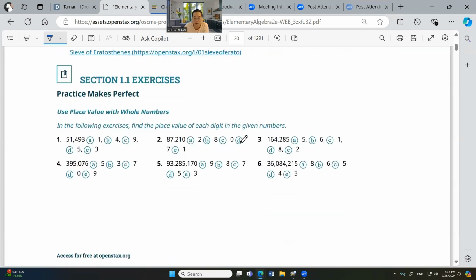Now it's your time to do homework. So you do the homework, do all the odds and check answers. Right now it's too late to turn in homework, but do all odds and check answers.